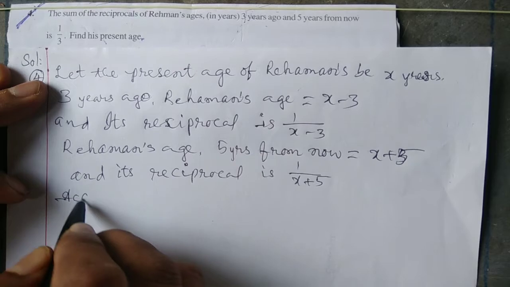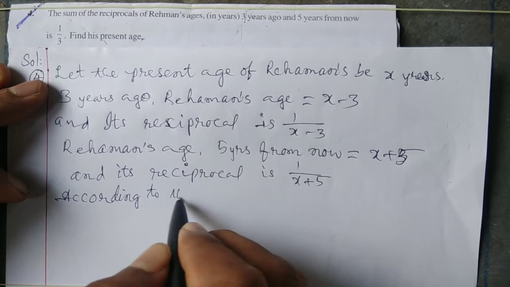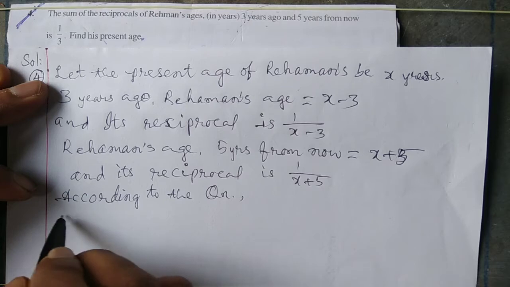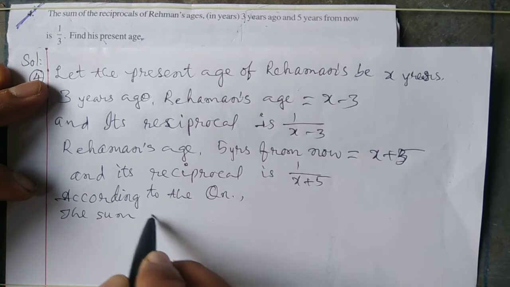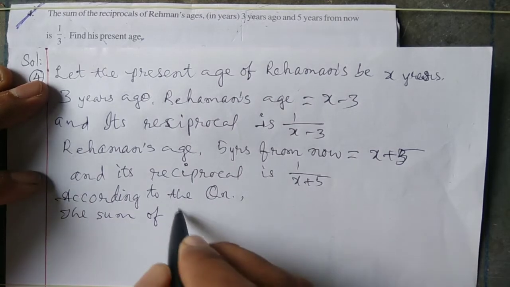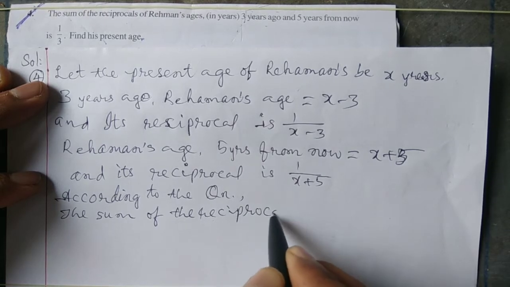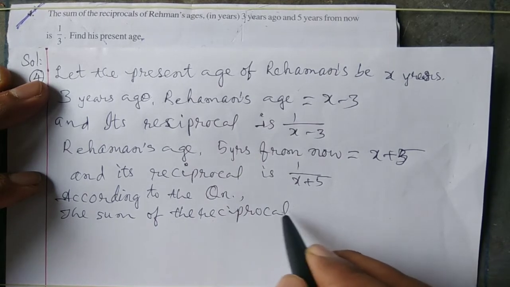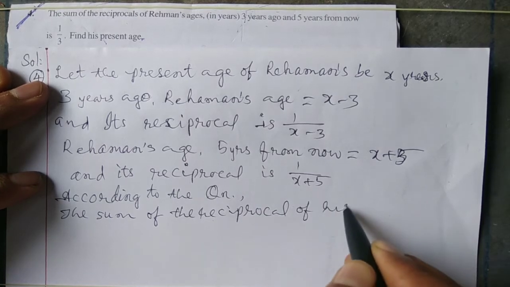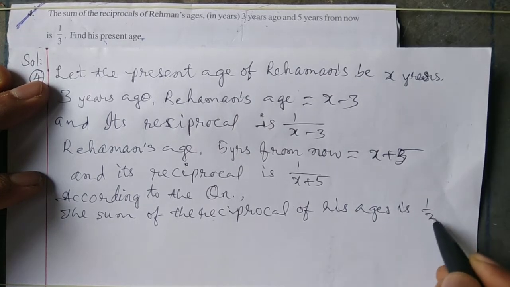According to the question, the sum of the reciprocals of his ages is 1 by 3.